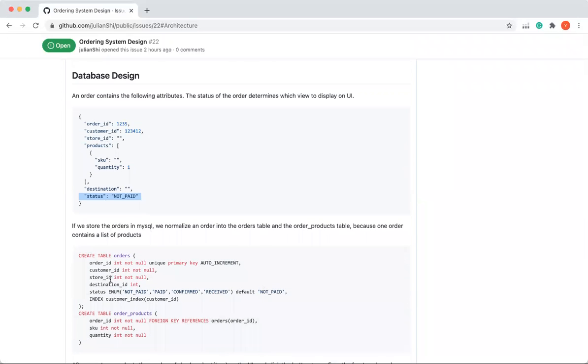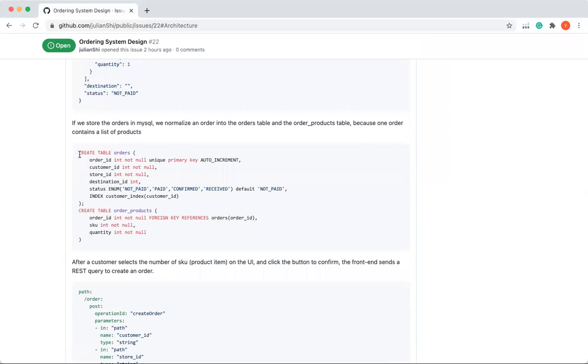But if we design the product using MySQL, then we normalize the JSON file. Since there is an array, it's quite normal. We normalize it into two tables: one is the order table, the other is the order product table. The order table has all the contents except for the product. But for the product, it has the SKU, which is the product ID, and the quantity that the customer wants to buy. And also, very importantly, there is the order ID. The order ID is a foreign key that points to the previous table.